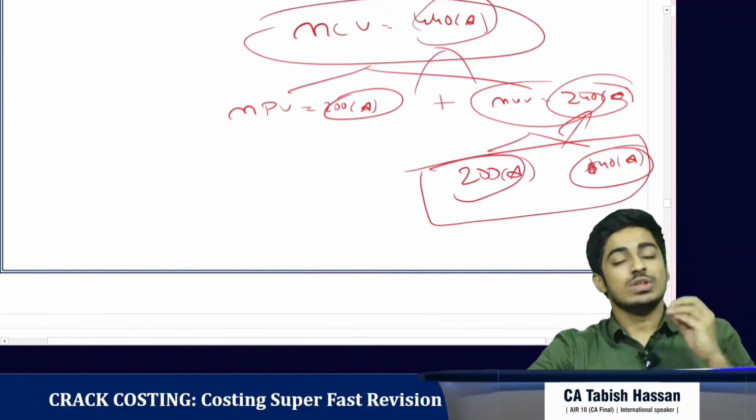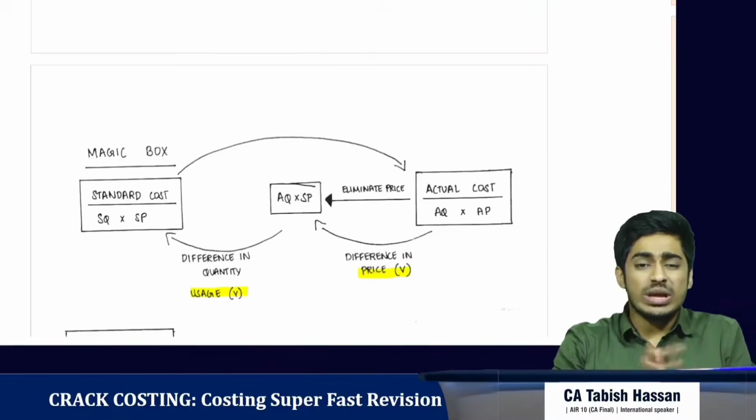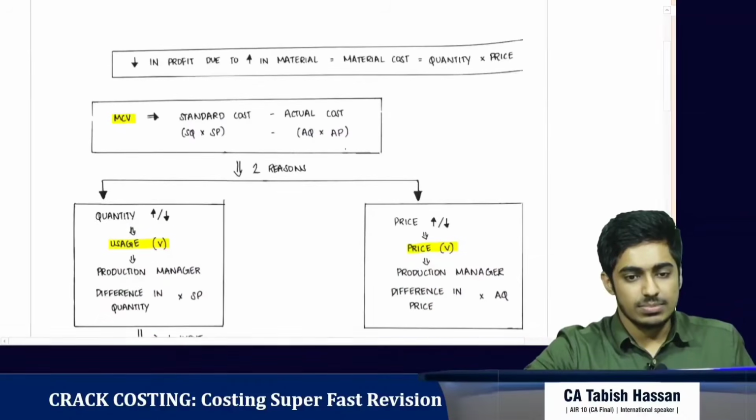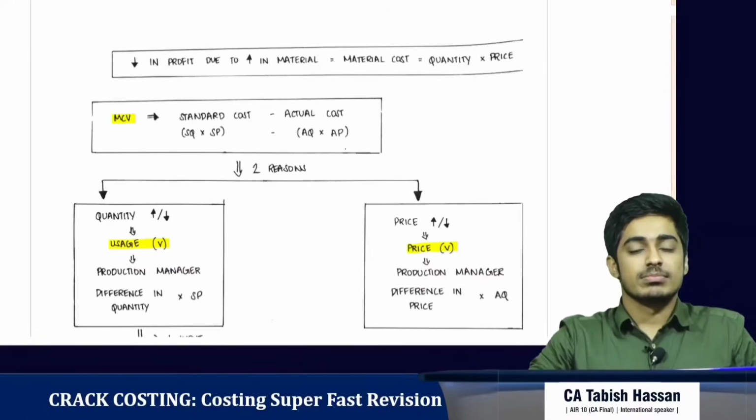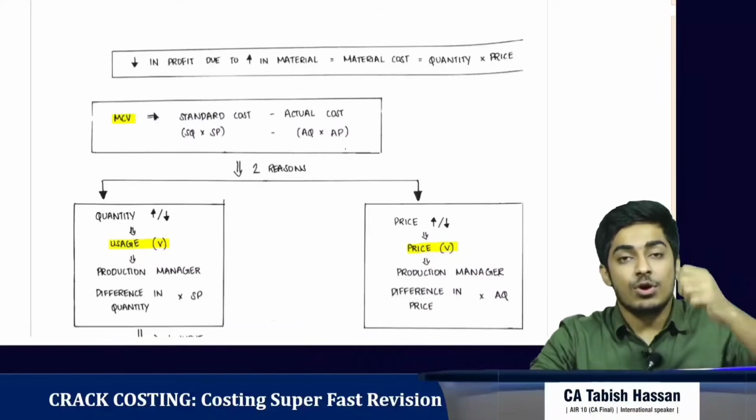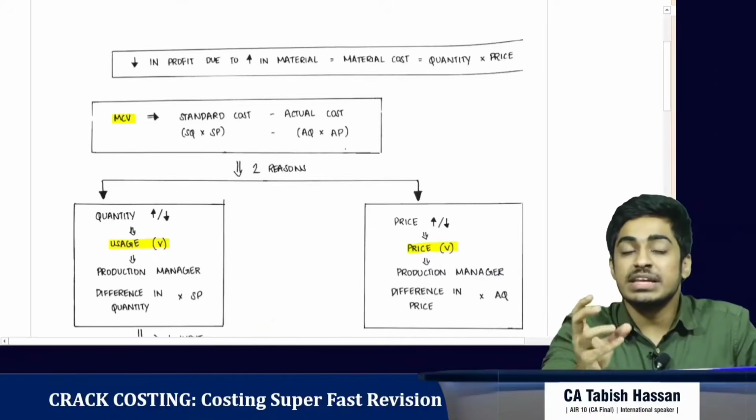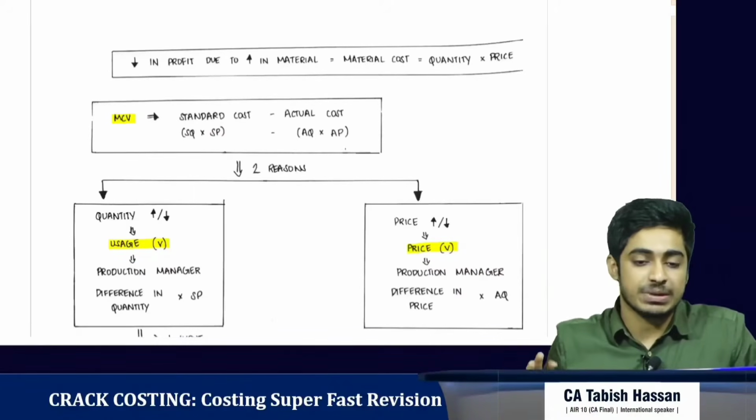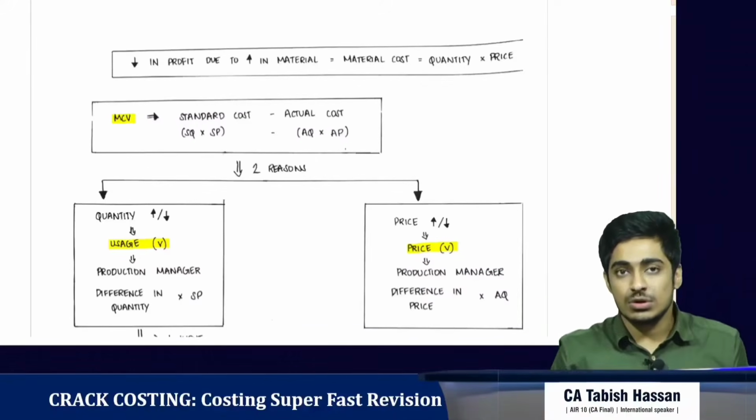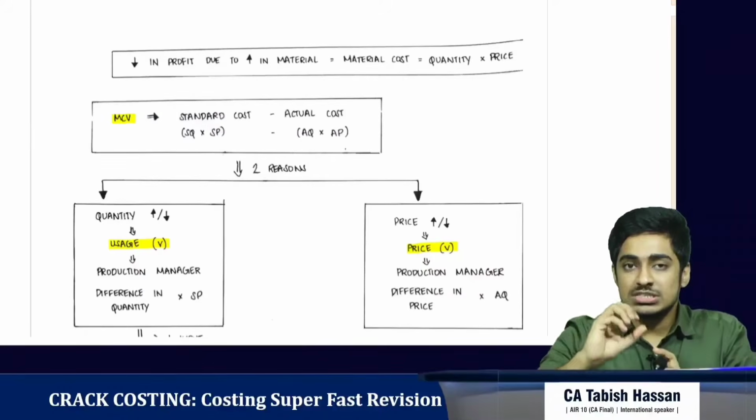With this, we have ended discussion of material cost variance. Let's quickly revise it all over again. Material cost variance: we are seeing the fall in profit due to increase in the cost of material. And what is the material cost? It is quantity into price. So material cost variance is standard cost minus actual cost. Standard cost is standard quantity into standard price, minus actual cost, which is actual quantity into actual price.